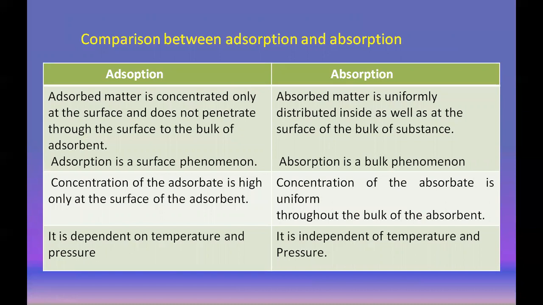So the first point is how this process takes place. In adsorption, the matter is concentrated only at the surface and does not penetrate through the surface to the bulk of the adsorbent. Whereas in absorption, matter is uniformly distributed inside as well as on the surface of the bulk of the substance. So this is absorption.